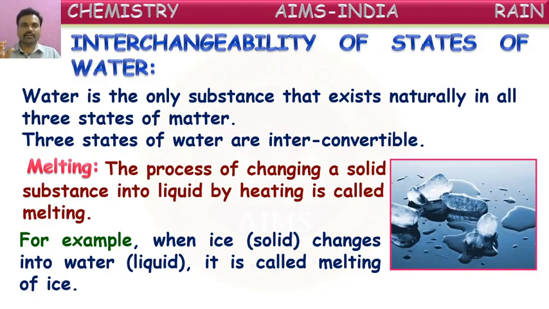Suppose you take a small cube of ice from the refrigerator. Inside the refrigerator the temperature is very low, isn't it, children? If you take that out and keep it on the table or the floor, after a certain time the ice starts converting into liquid form. Water will be formed there. Ice will disappear after a certain time. So what's happening there? Ice is melting to form water. That conversion of solid ice into liquid water is called melting. Melting of ice.